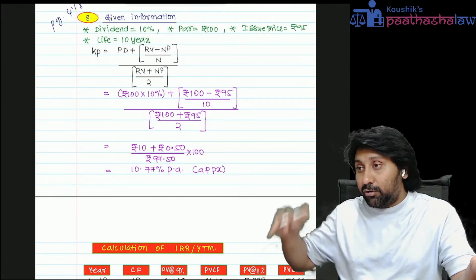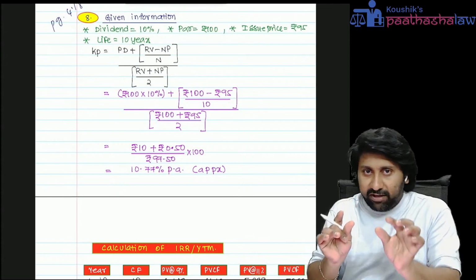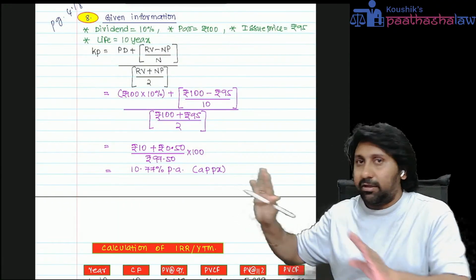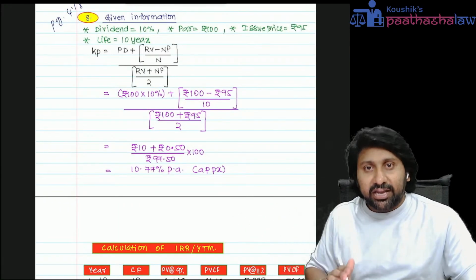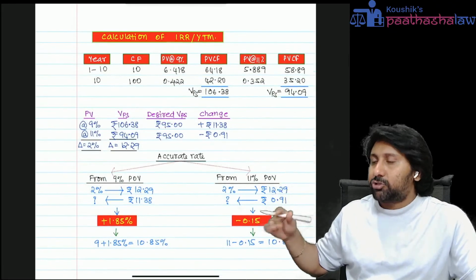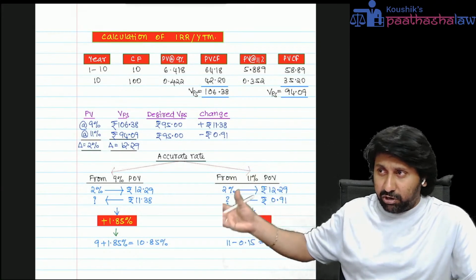I took 9 and 11. You can also take 12, no problem. You will get two values. One value should be higher than 95, in this example, and one value should be lower than 95. Extrapolate, do these calculations and solve. Institute material uses a formula, but we don't even need the formula. Directly you can do it this way.